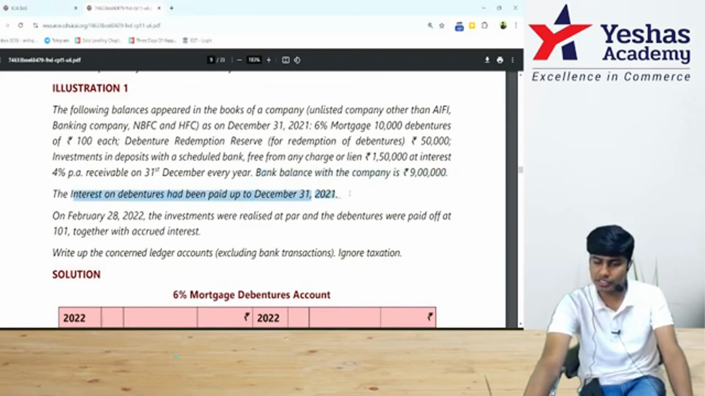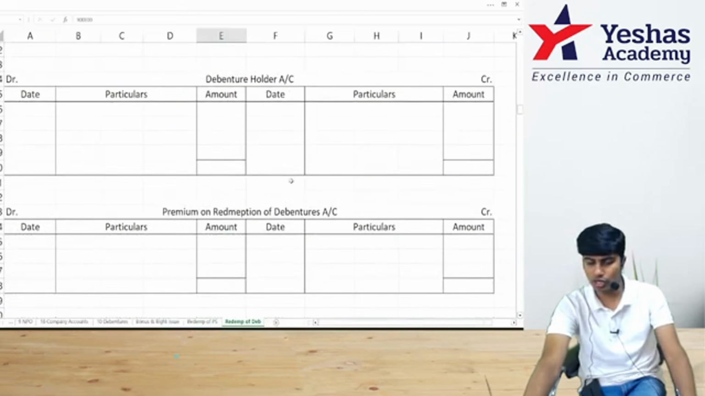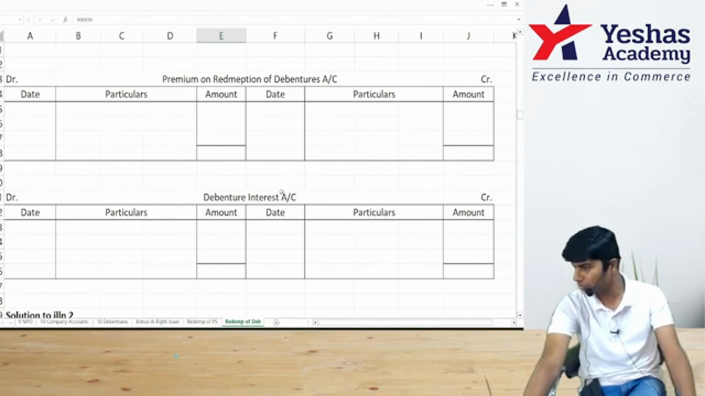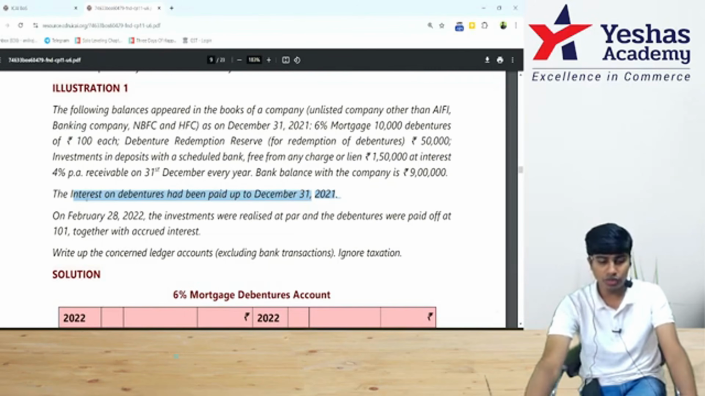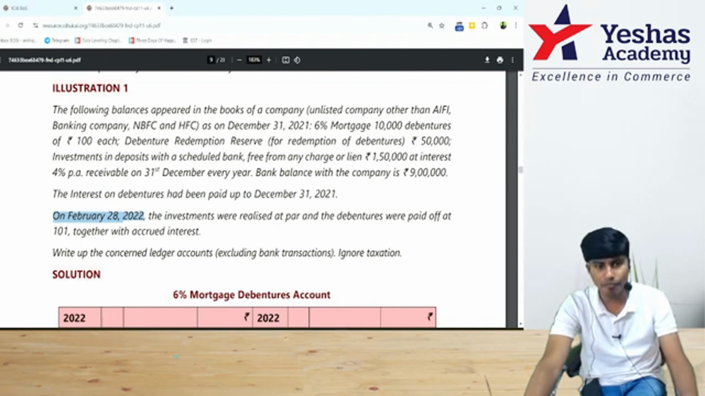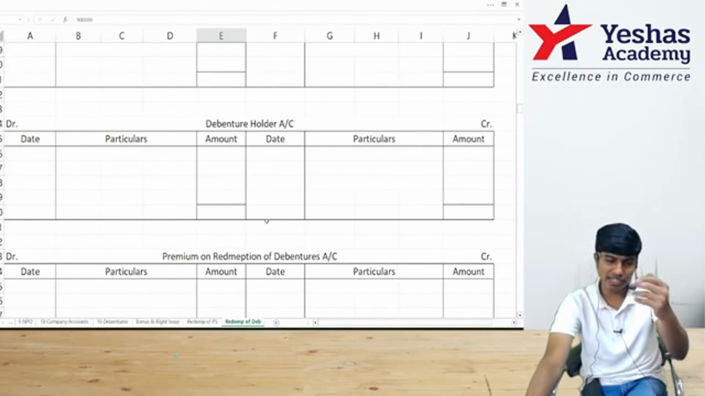Interest is paid on debentures also lastly on 31st of December. So I'll open one debenture holder account and premium account and debenture interest account. This I'll tell you later as how will it come and then what will be posted there. Now they are going for redemption of debentures on 28th of February 2022 by sale of investments at par, and debentures are redeemed at 101. That is 1 rupee premium, and together with accrued interest. We are going to pay them interest as well. Question is there. Ready? Now let's start with ledger.